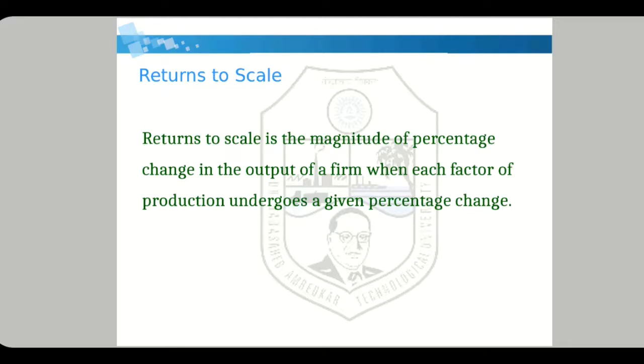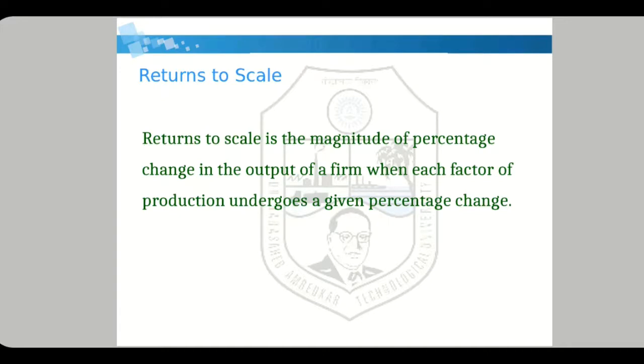If you remember, in the last lecture we saw one concept, that is returns to factor. So, you may get confused between returns to scale and returns to factor. So, what is the meaning of returns to scale? If each factor of production, that is every input factor, changes by some value, then by what percent or by what value does the production change?